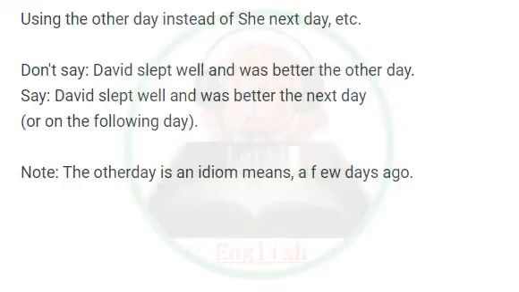Using the other day instead of the next day, etc. Don't say, David slept well and was better the other day. Say, David slept well and was better the next day, or on the following day. Note: the other day is an idiom, means a few days ago.